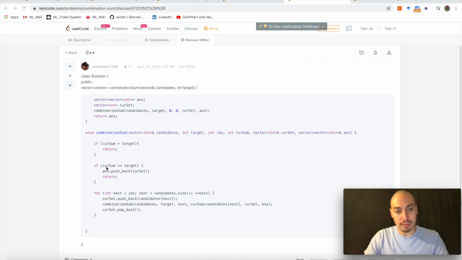And whenever we have reached our target, which is the current sum equals the target, then we actually take that as a valid solution of our backtracking search, and put it onto our vector of vector int answers. We push the current selection of numbers. Okay,